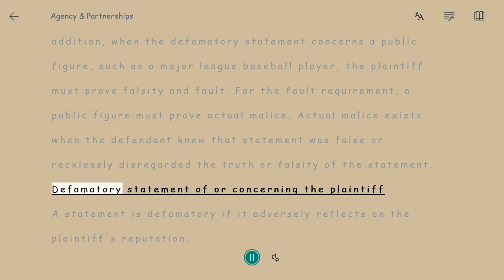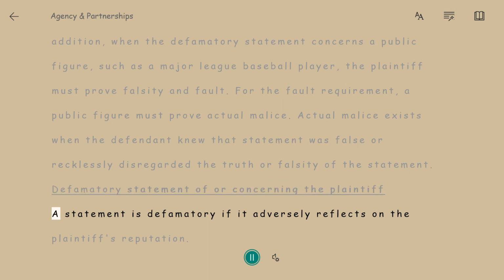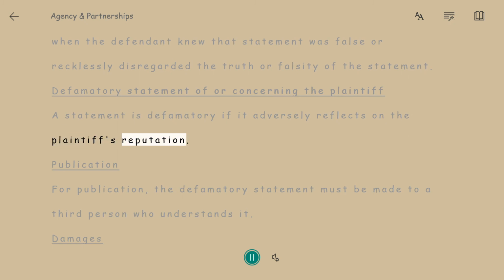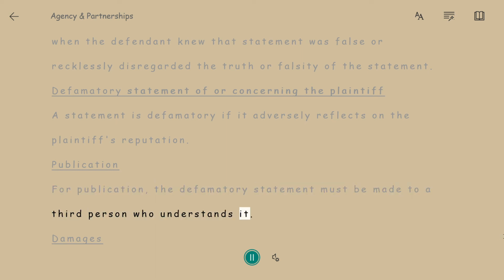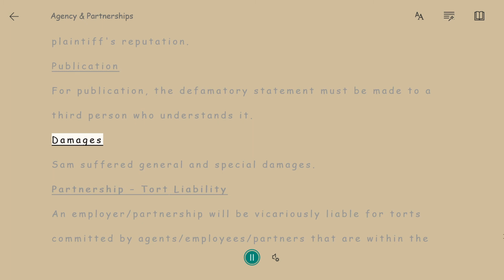Defamatory statement of or concerning the plaintiff. A statement is defamatory if it adversely reflects on the plaintiff's reputation. Publication. For publication, the defamatory statement must be made to a third person who understands it. Damages. Sam suffered general and special damages.